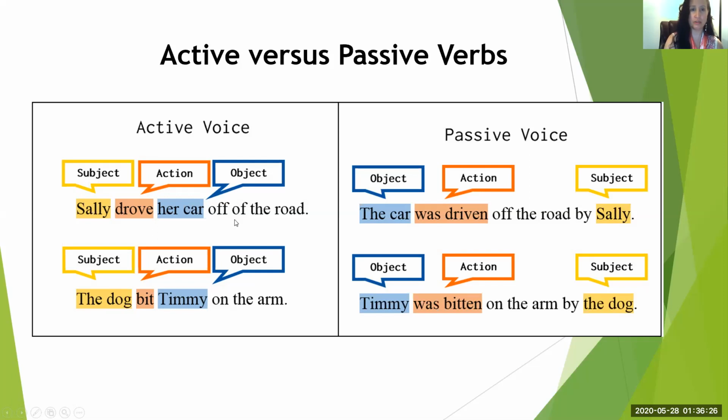Okay, so you notice the difference here? The active voice starts with the subject, then the action, then the object. The passive voice is the object and then the action and then the subject. But we don't always have to do that. We can just do the object and the action in the passive voice, and that's still correct.